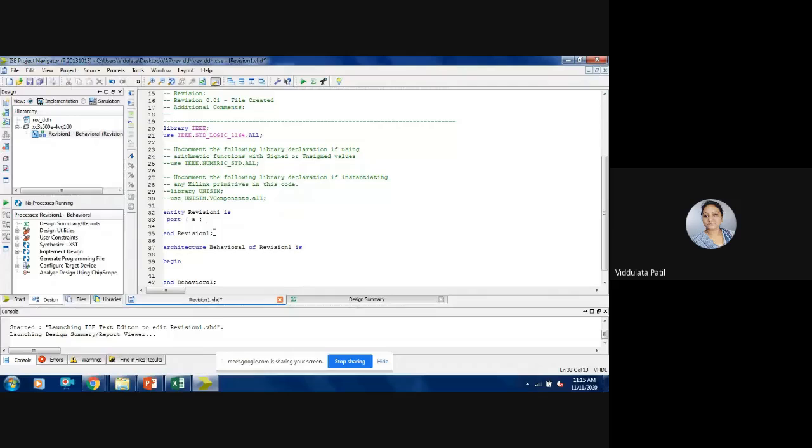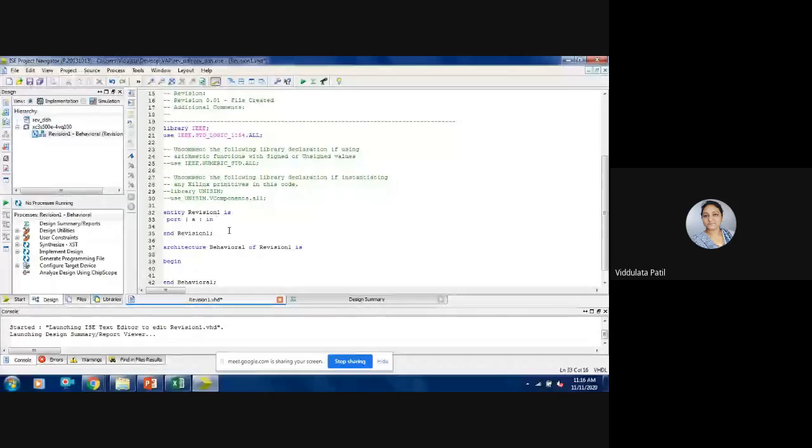The keyword used for an input port is in. So let us give this as an input port. And after that, the data type that we need to mention, that is the type of that port. So whether it is a bit type, or a std underscore logic type, or a signed number, depending on that we need to mention its data type.